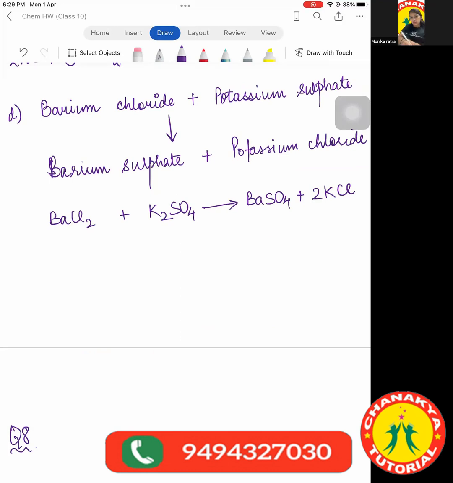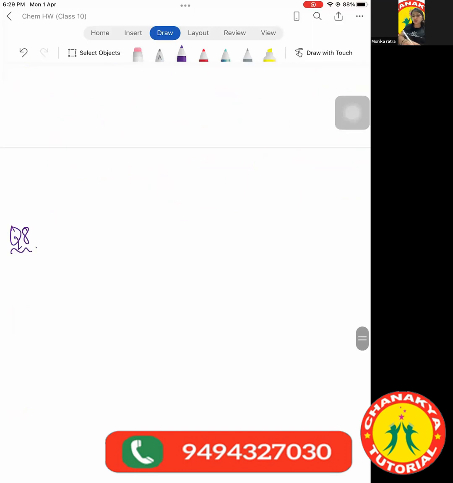After Shayan, Subhansh, Siddhishri, will you be able to unmute yourself, or shall I move to the next child here? Siddhishri. Okay. Zoha, next is your turn. The question says potassium bromide plus barium iodide.